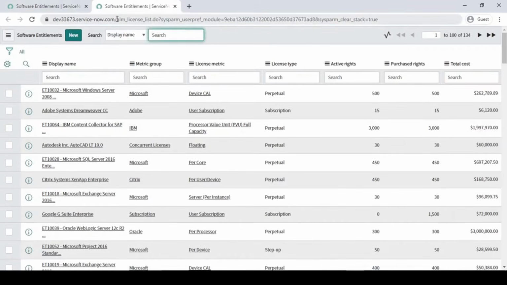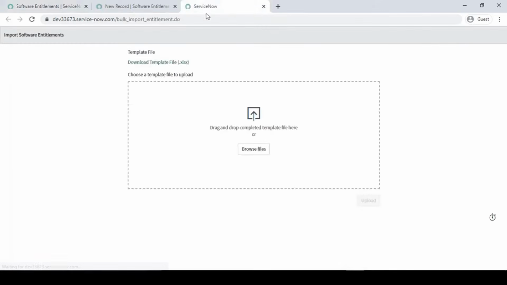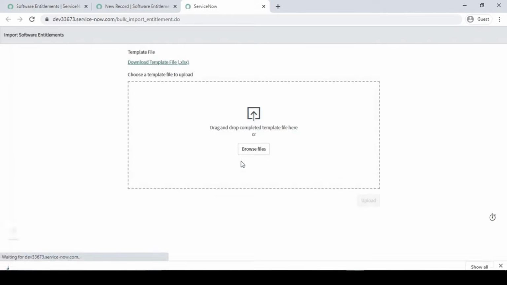You can see the ALM license table name is there. We can create it manually, or we can import it. ServiceNow has given us the flexibility to import our entitlement. As you can see here, import entitlement is there. First you have to download it. Basically this is a template. Once you download this, ServiceNow provides you one format. Let me showcase what the format is.